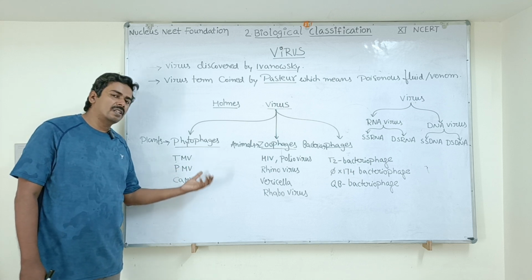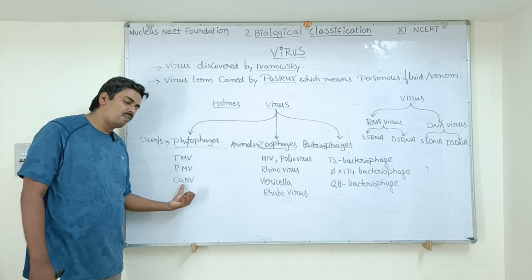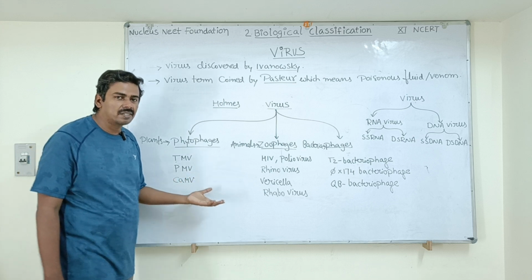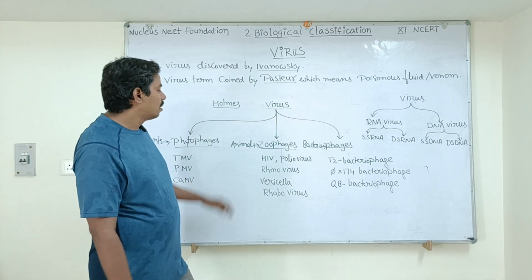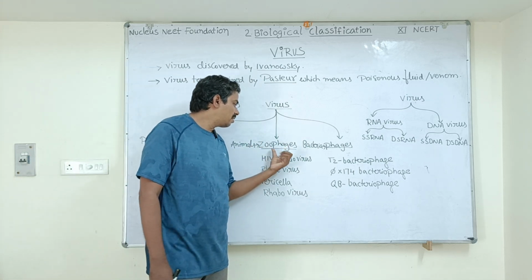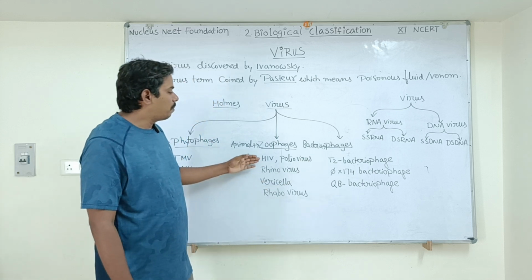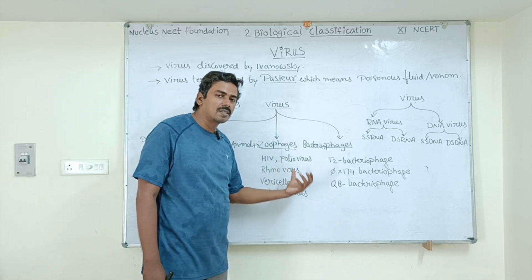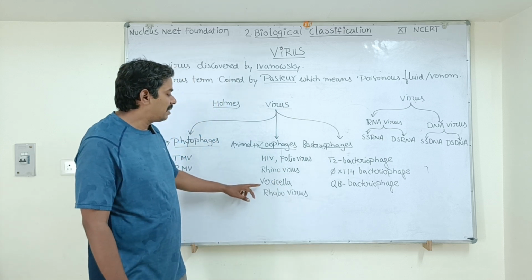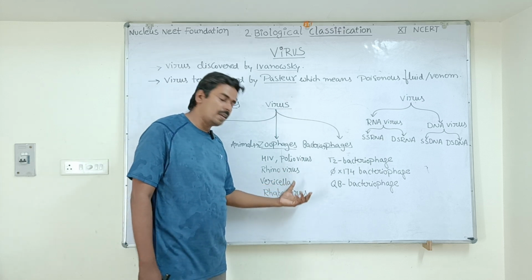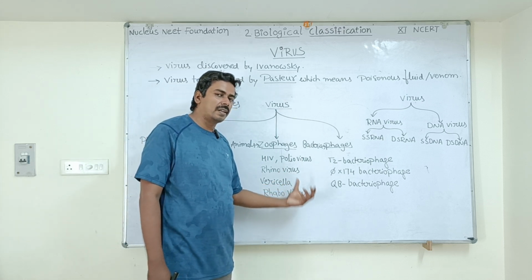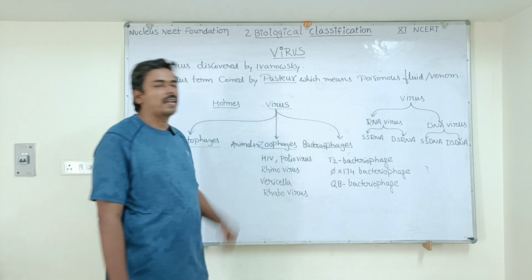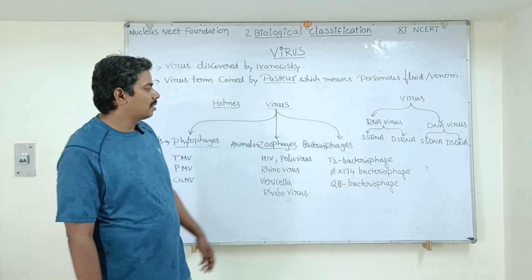Potato mosaic virus infects the potato plant. Cauliflower mosaic virus, obviously, infects the cauliflower. Next, animal viruses, zoophages. Examples: HIV, polio virus, rhinovirus which causes the common cold, varicella which causes herpes, rhabdovirus which causes rabies. These are some examples of animal viruses.